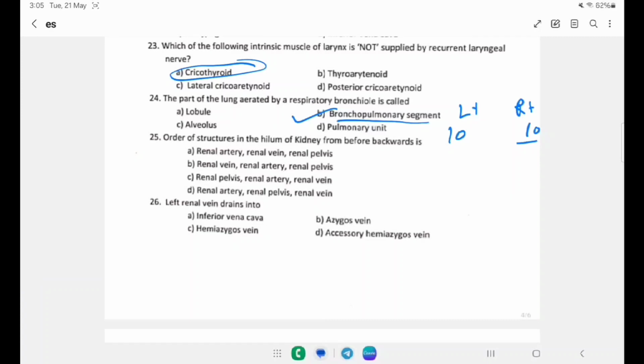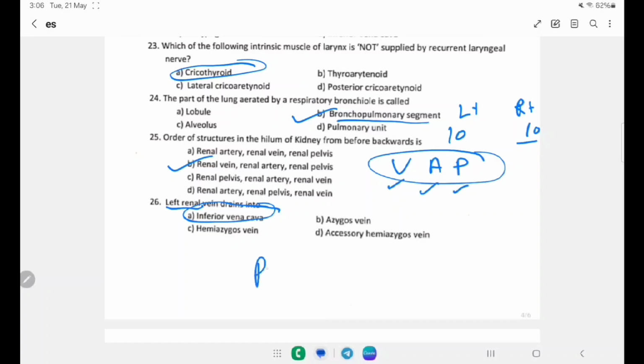Order of structures in the hilum of the kidney from before backward. We have seen this already: renal vein, artery and pelvis. Left renal vein drains into option A inferior vena cava, option B azygos vein, option C hemiazygos vein and option D accessory hemiazygos vein. The left renal vein drains directly into the inferior vena cava.